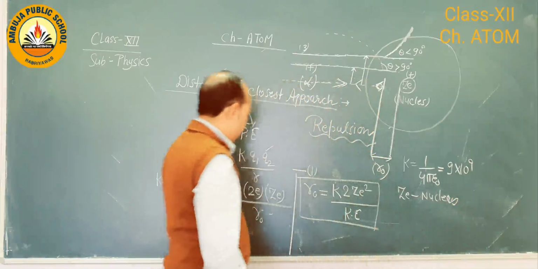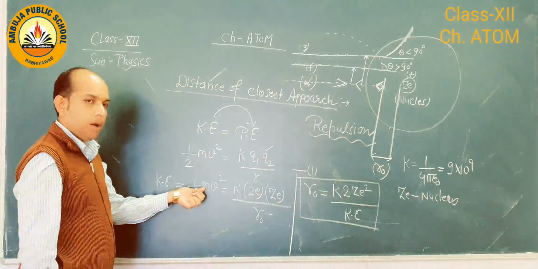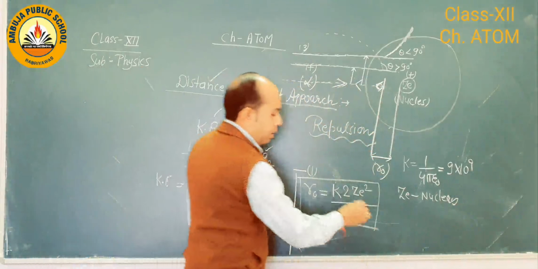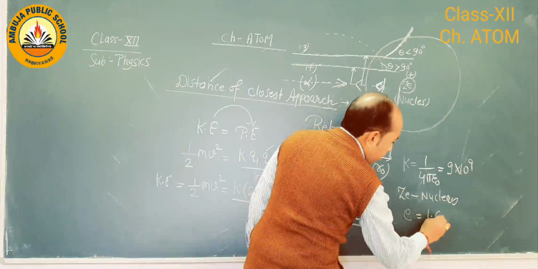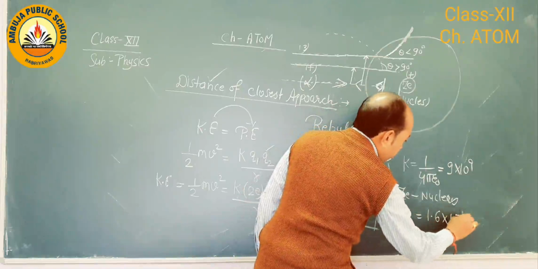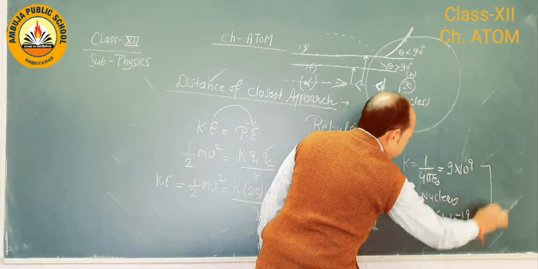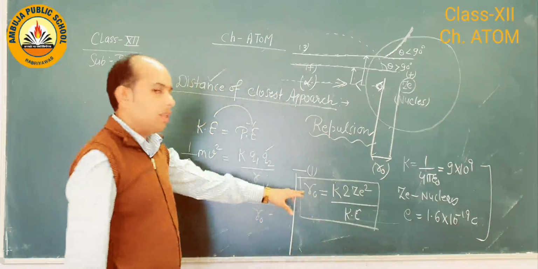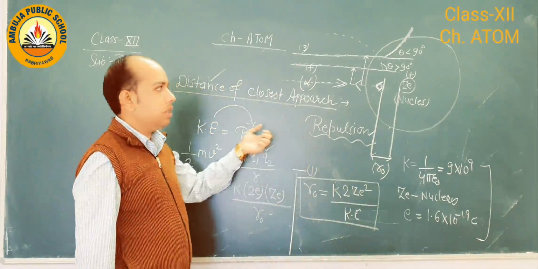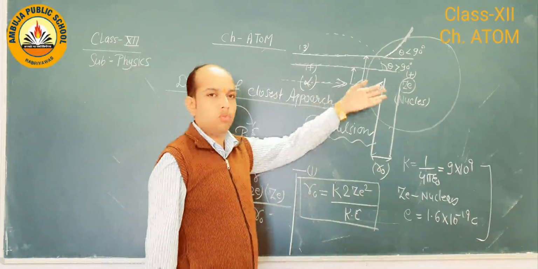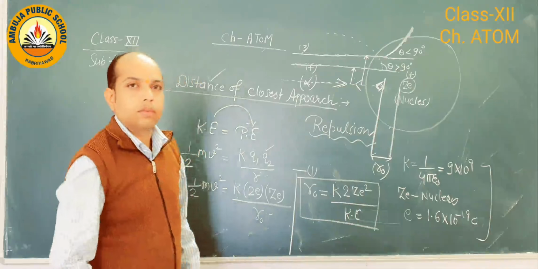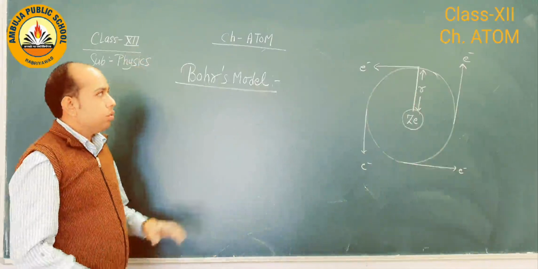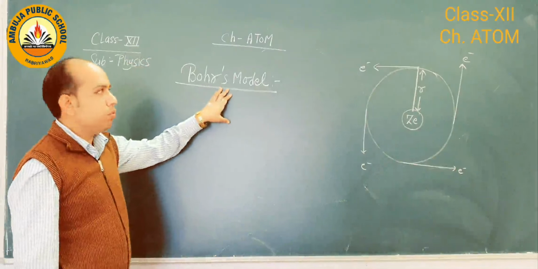Kinetic energy we easily calculate by knowing the mass and velocity, and the charge of the electron. The charge of the electron e is to be replaced by 1.6 × 10^-19 coulomb. So on putting all the values, we get how much distance the alpha particle is to be returned back. Okay, so next, third one, we come to Bohr's model.